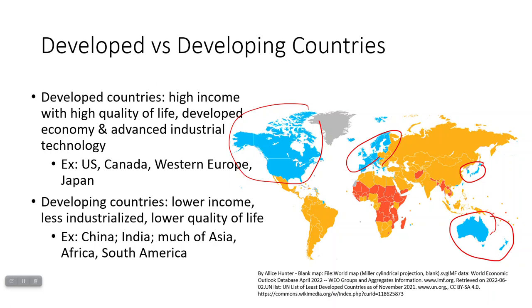Another thing that is different in developed countries, you do tend to have more urban residents, people living in cities. And in developing countries, you tend to have a higher rural population, where people are living in the countryside. In developed countries, their economy is going to be more dependent on industry or even service. And then in developing countries, their economy may be more dependent on agriculture.